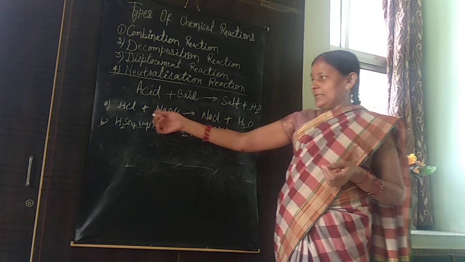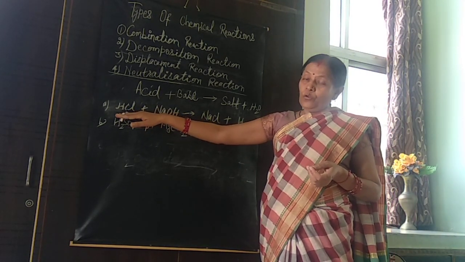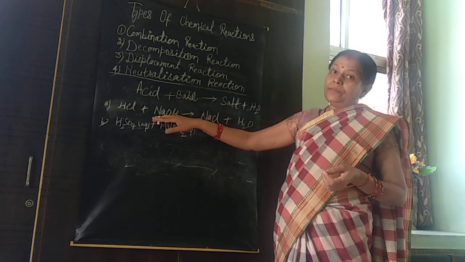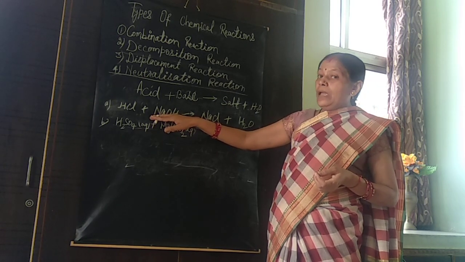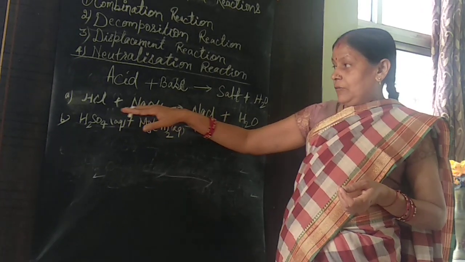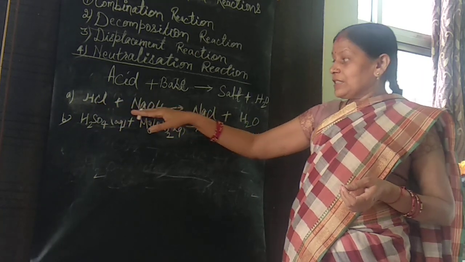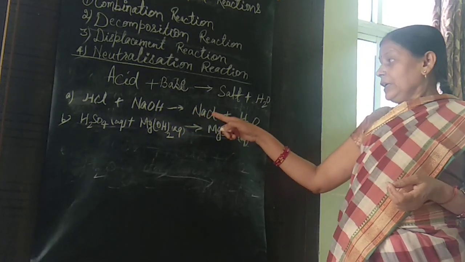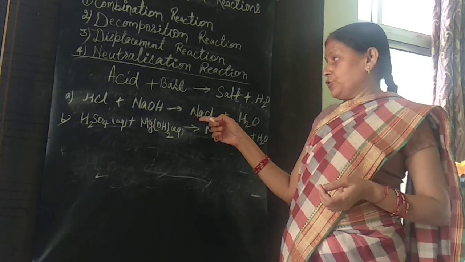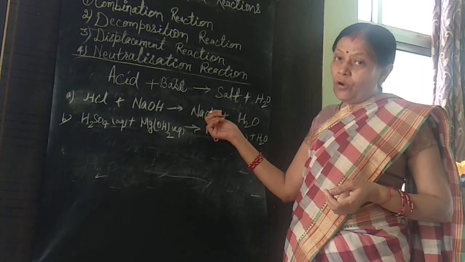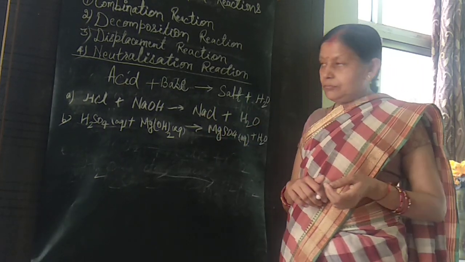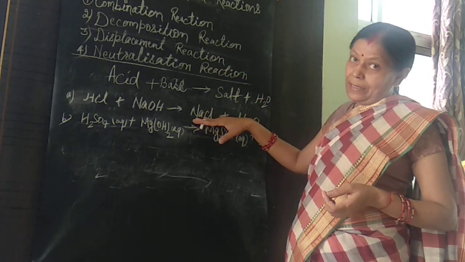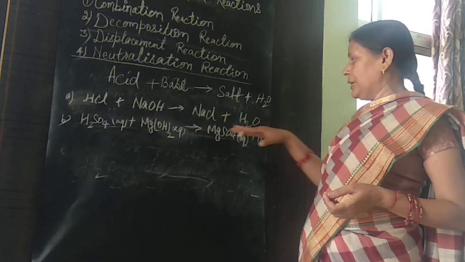Here is an example, see here. When hydrochloric acid HCl reacts with the base sodium hydroxide NaOH, it forms sodium chloride salt and water. It means the substances formed here as products are sodium chloride and water.